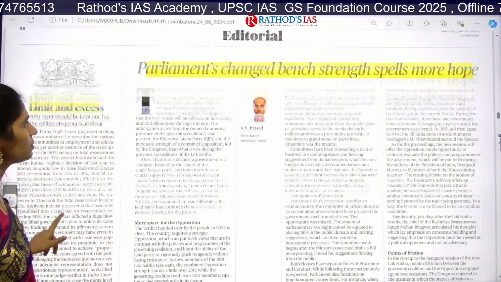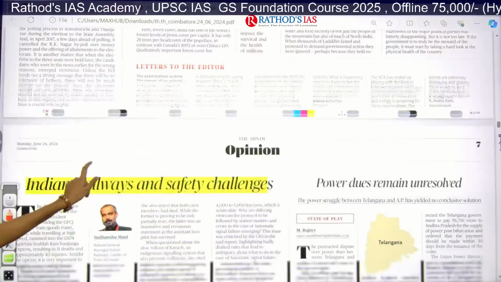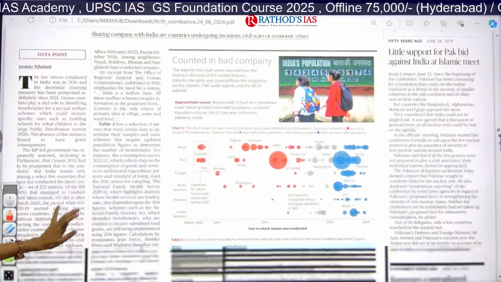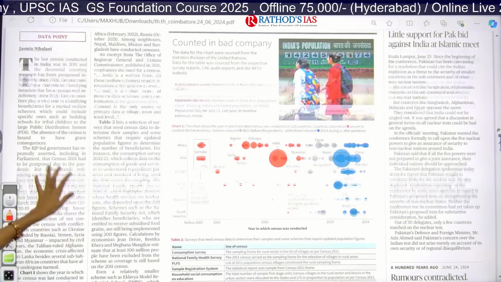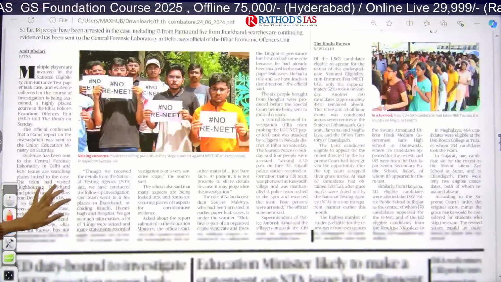So now let us move back to our Hindu. I discussed this Green Heart article. I discussed this Indian Railways and safety challenges. It is not a new topic, but you have to know what this Kavach system is. So because of this, I discussed that. And in this news page, I found nothing much important.